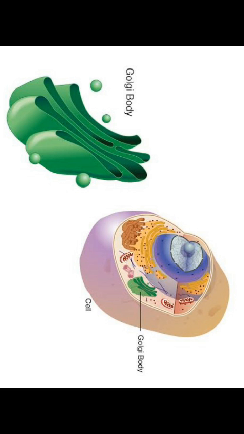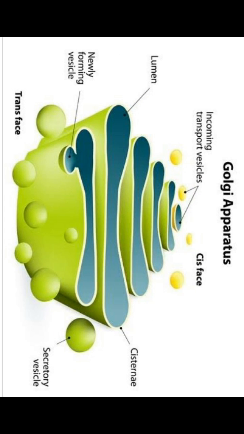So releasing from which face? The trans face, and entering from the RER through which part? The cis face. But releasing into the cytoplasm or out of the cell is through the trans face or maturing face. The Golgi apparatus is the important site for formation of glycoproteins and glycolipids. This is a very important one.